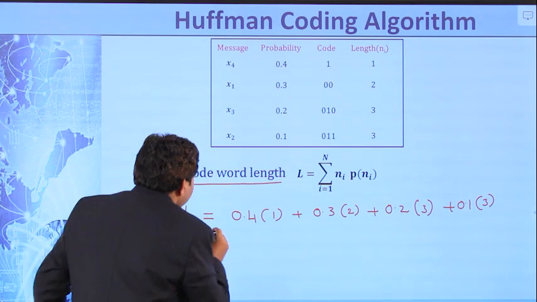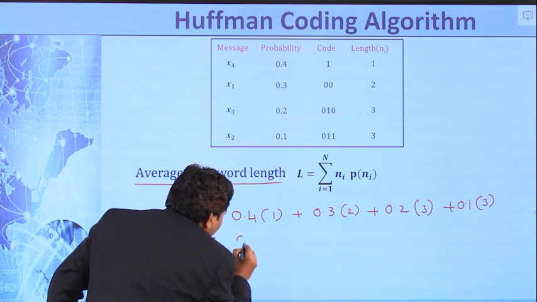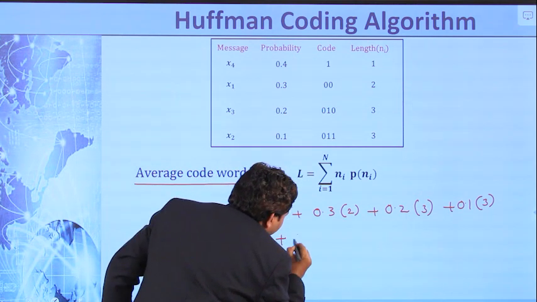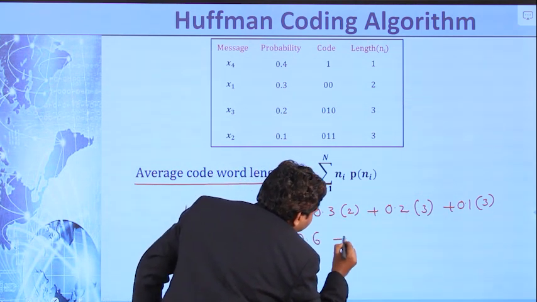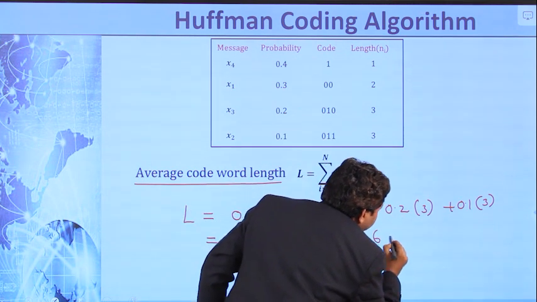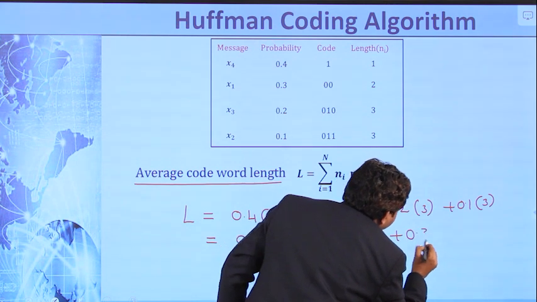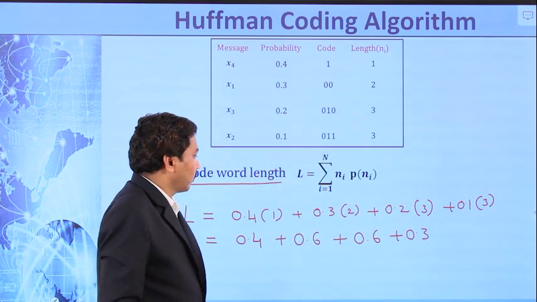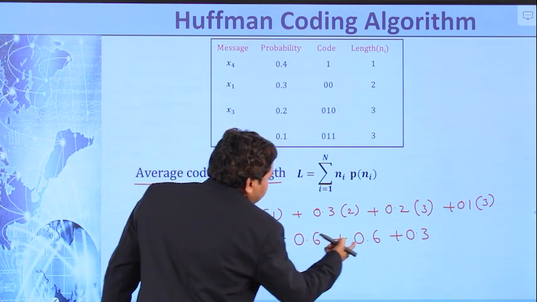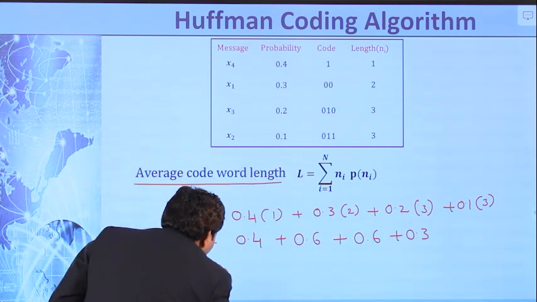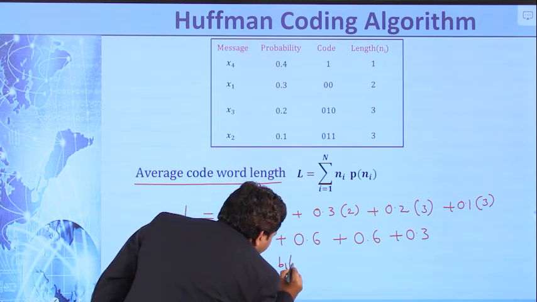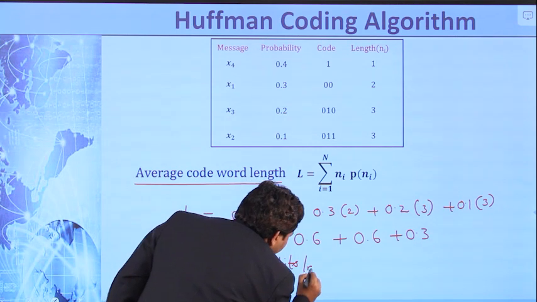Now this is equal to 0.4 plus 0.3 into 2, which is 0.6, plus 0.2 into 3, which is 0.6, plus 0.3 is 0.4 plus 0.6, which is 1, plus 0.6, which is equal to 1.9 bits per message.